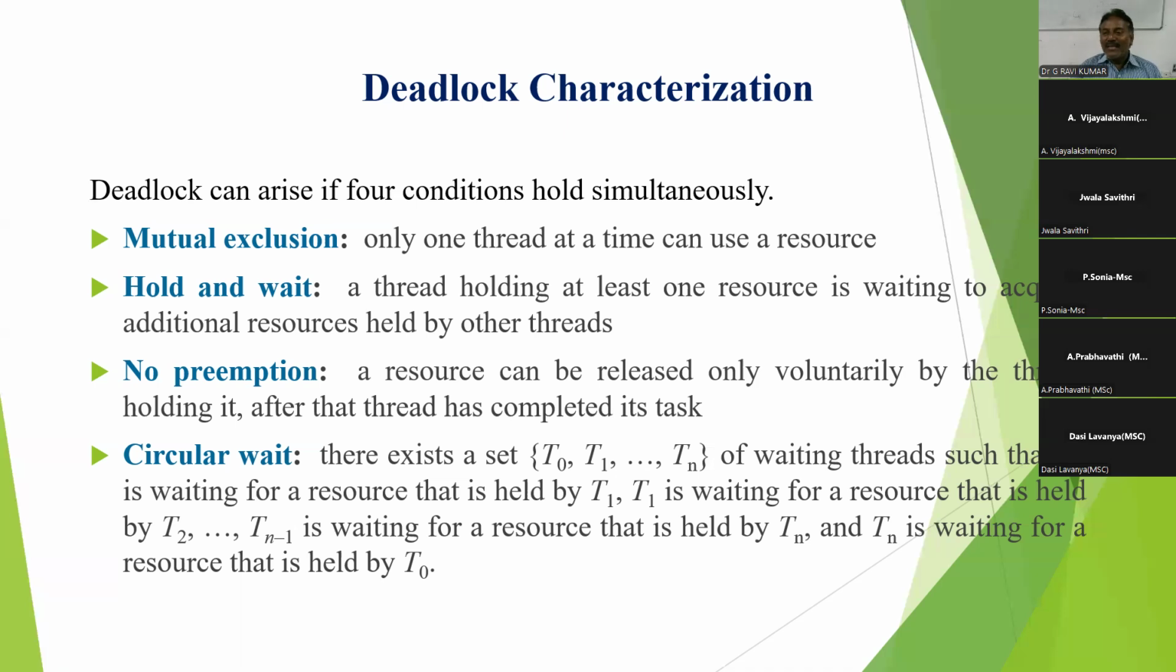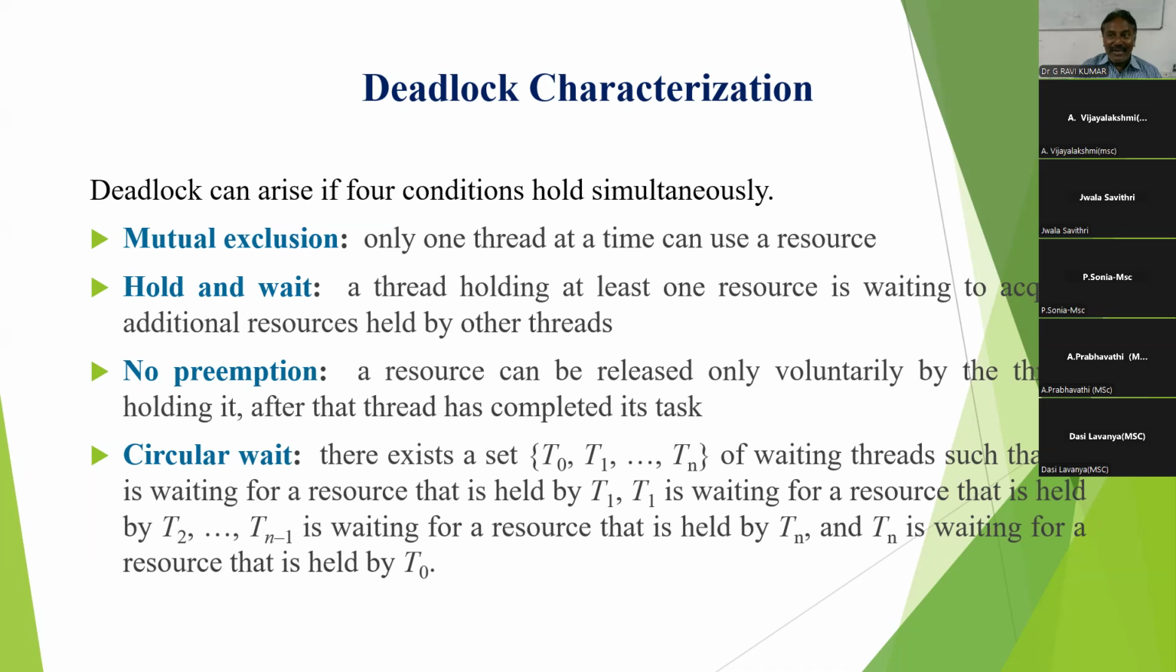Circular shape. Suppose three processes are there, P1, P2, P3. Process P1 is waiting for a resource held by P2, and P2 is waiting for a resource held by P3. P3 is also waiting for a resource held by P1. This is a circular shape. That's why this situation is called a circular wait condition. So when these four conditions hold simultaneously, we say a deadlock has occurred.